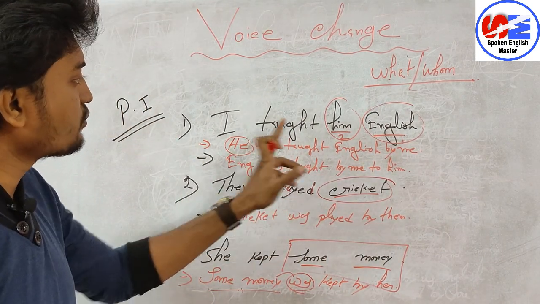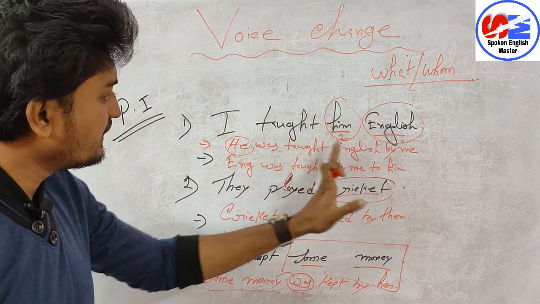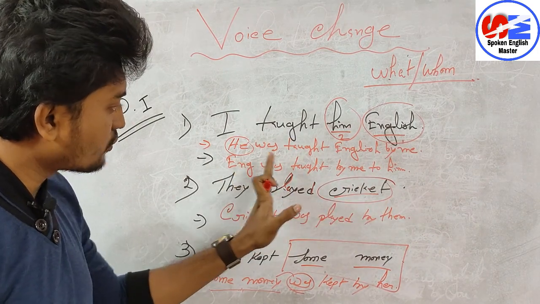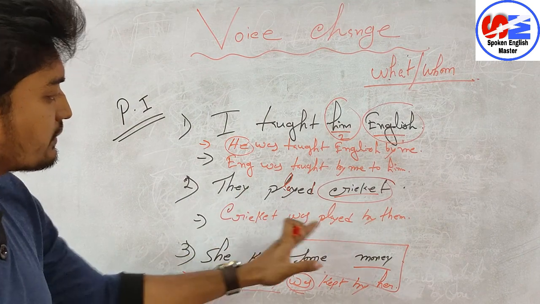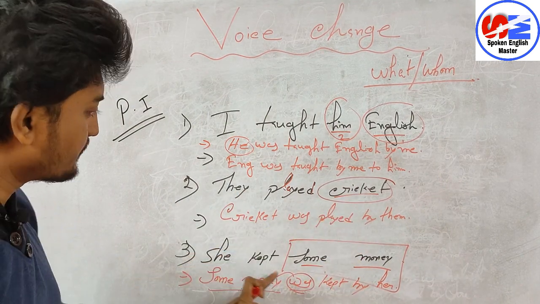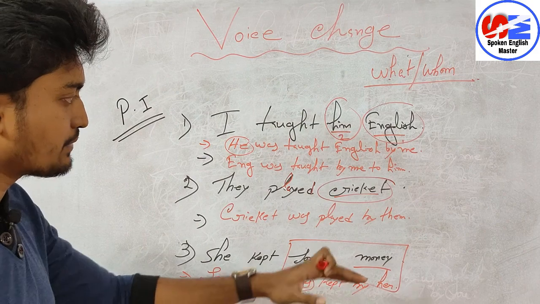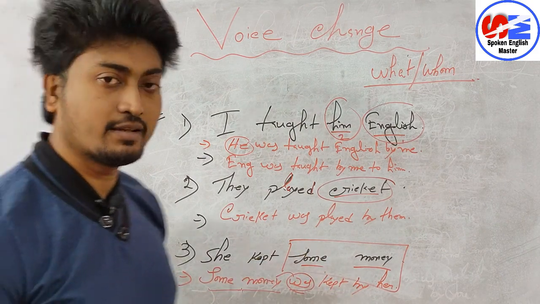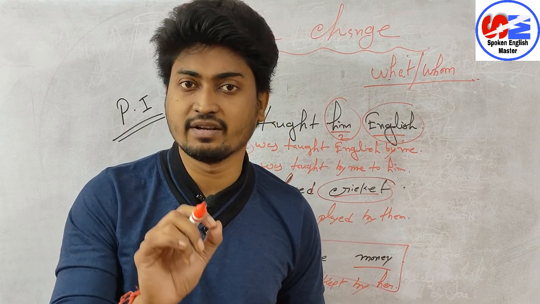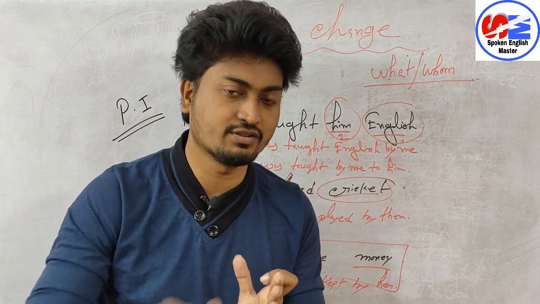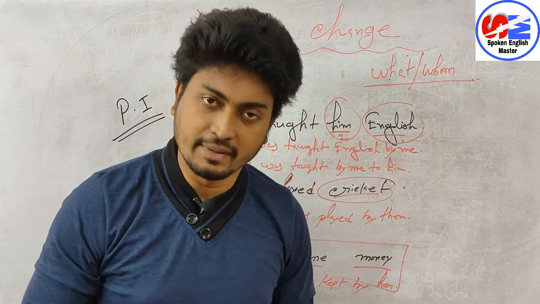Again I am telling, I taught him English, he was taught English by me, or English was taught by me to him. Both are correct. Next, they played cricket, cricket was played by them. She kept some money, some money was kept by her. So take many more examples and practice, and whenever you face problems, don't forget to write in the comment box. I will definitely try to make you understand.